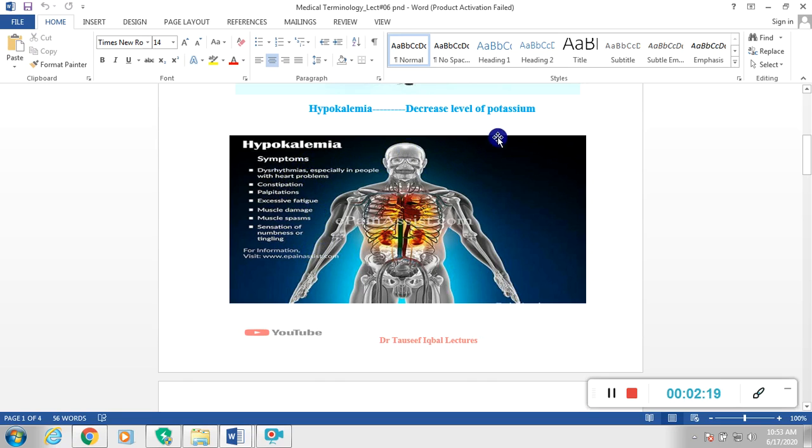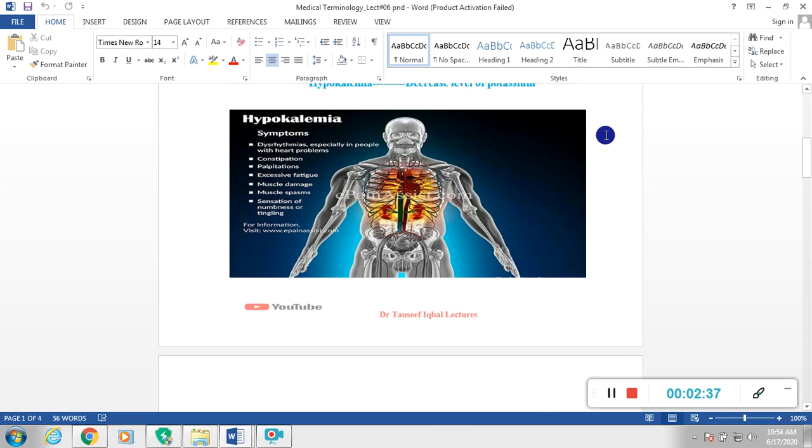Hypokalemia occurs when there is a lower level of potassium than the normal level. So if there is a decrease in the level of potassium, we simply call it hypokalemia.